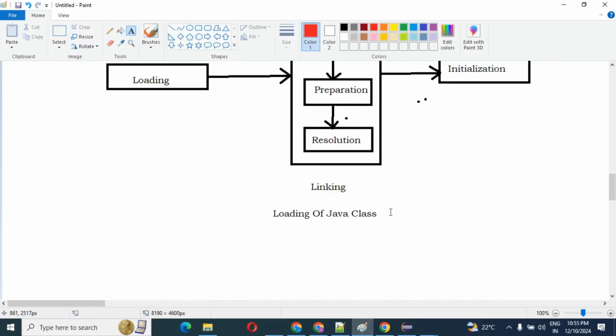By the JVM, but internally the JVM uses the class loader subsystem. The class loader subsystem does all the operations: it loads first, then links, then initializes the values. Then we can perform our operation.